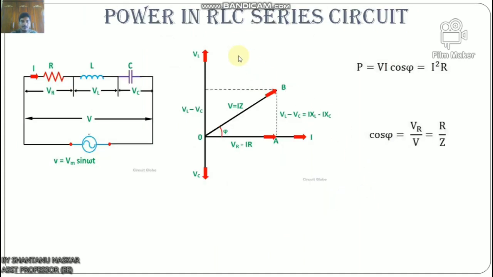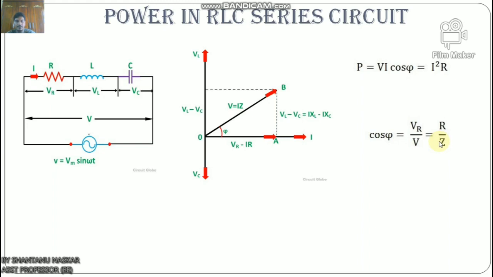Now let us discuss power in the RLC series circuit. The product of voltage and current is defined as the power, which is P equals VI cos phi equals I square R, where this is phi. The cos phi is the power factor of the circuit and is expressed as cos phi equals VR by V equals R by Z.